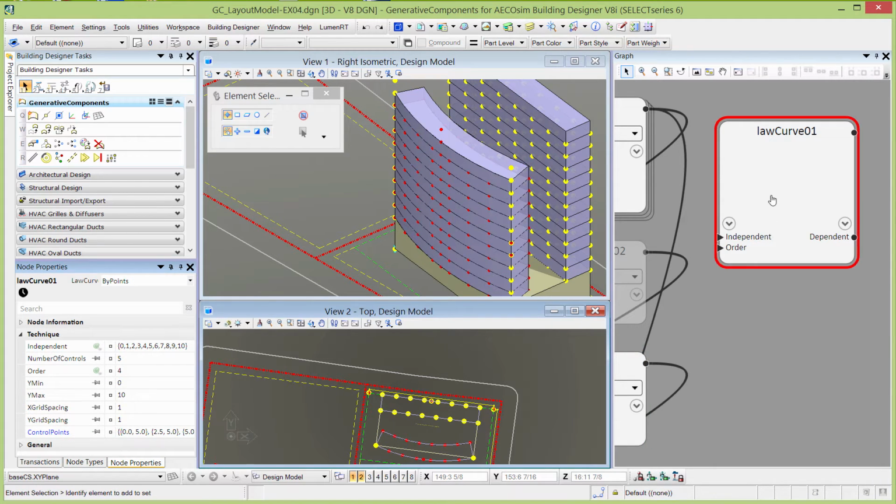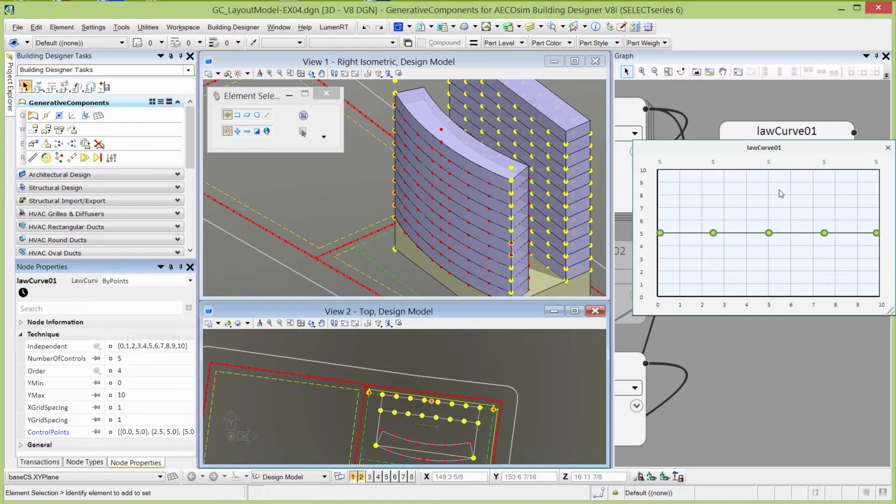So a law curve is, click here, you can see there's a graph there. It's basically a graph with an X and Y axis, and we're going to create a curve on the graph. We consider the x-axis to be the independent variables and the y-axis to be the dependent variables. And you can see here that by default the independent variables are defined as a list of values, just a list 0 through 10. We're going to leave that for now. We'll come back and modify that later.